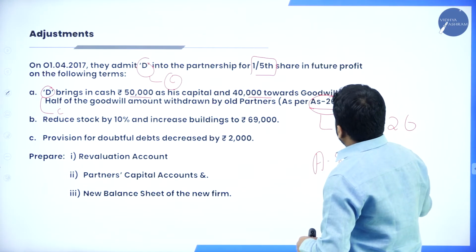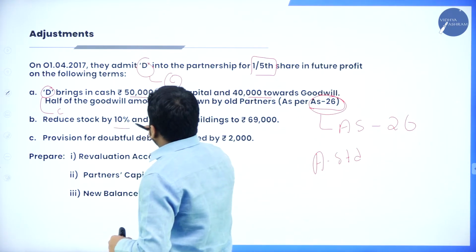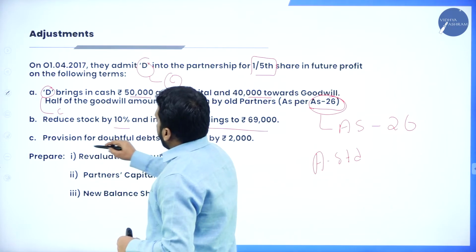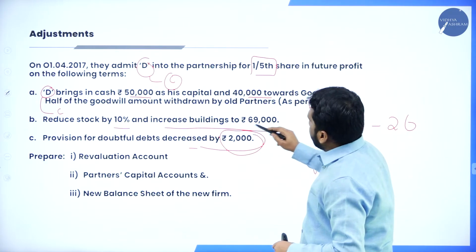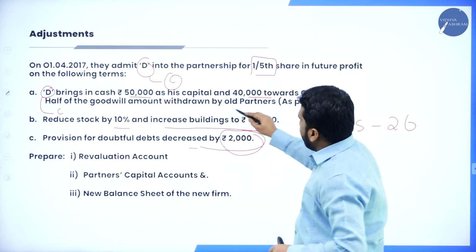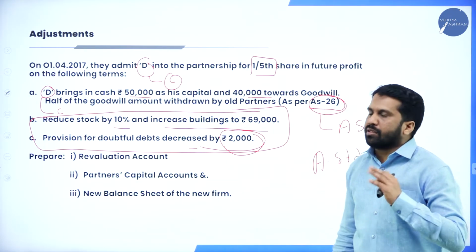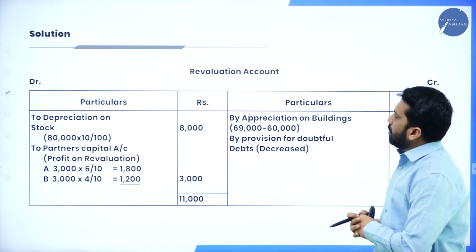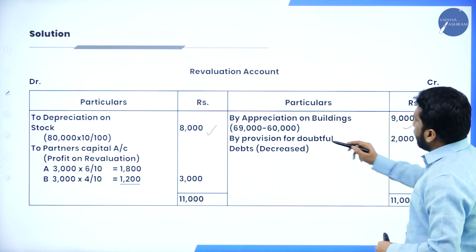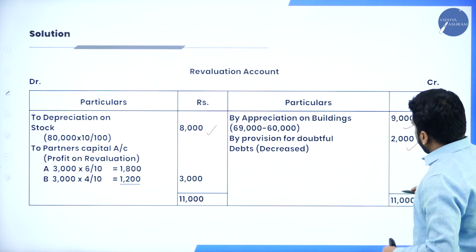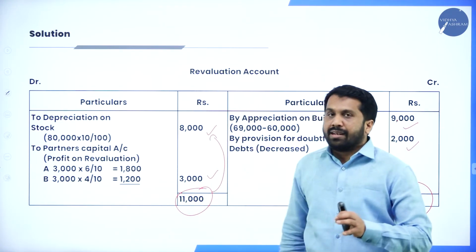Accounting Standard 26. Now, reduce stock by 10% and increase building by 9,000. Provision for doubtful debts is decreased by 2,000. These are your revaluation items. Now, in your revaluation account, there is depreciation, and there is appreciation. Provision for doubtful debts, 9 plus 2, 11. From 11, if you minus 8,000, you will get 3,000.